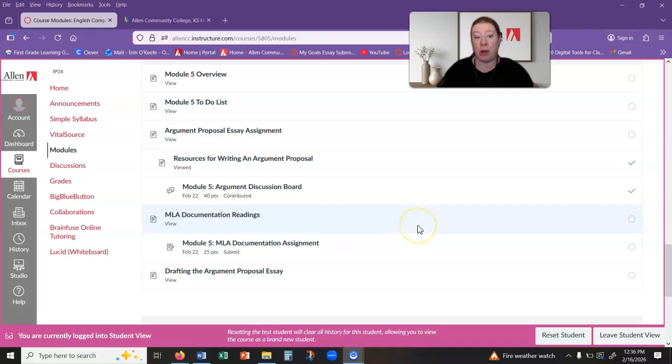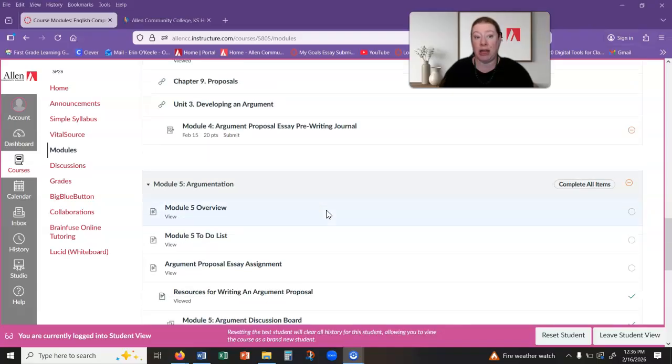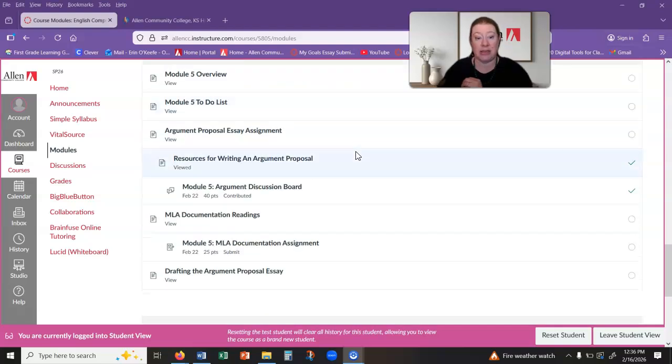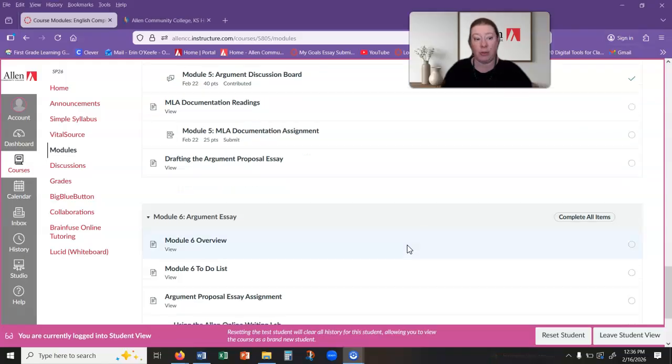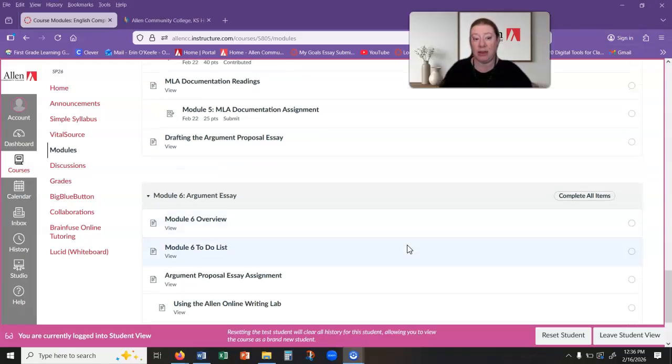Other things that you might want to look at: go back up here and check your pre-writing journal, making sure that your topic worked for the assignment. You should have feedback on that already. You can go to your discussion board, but hopefully at some point in the beginning of the week, I'll have some feedback there, as well as on the documentation assignment, to make sure that you're doing those correctly. And then your rhetorical analysis essay should have feedback on it. You can go back and see if there's anything that you are having consistent problems with.